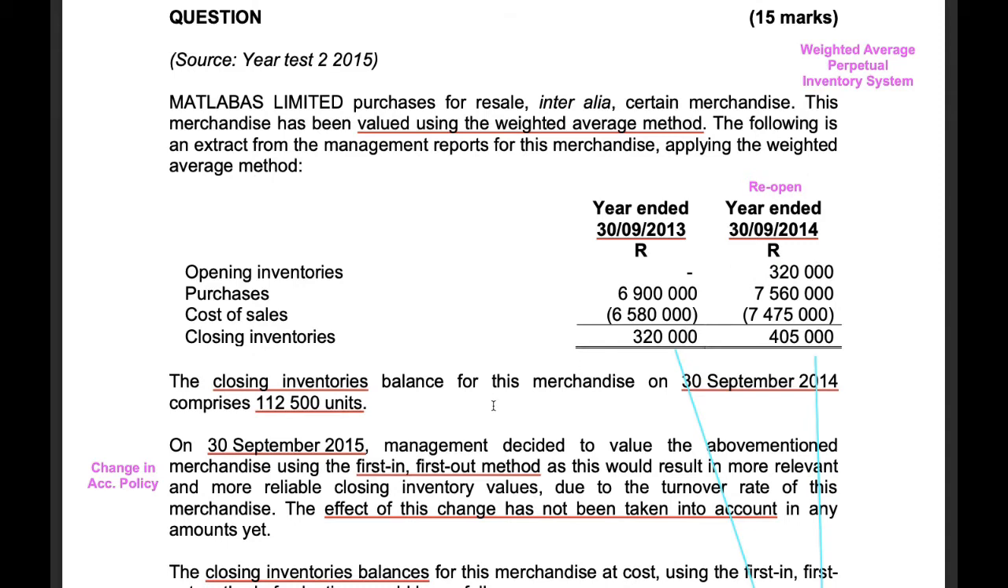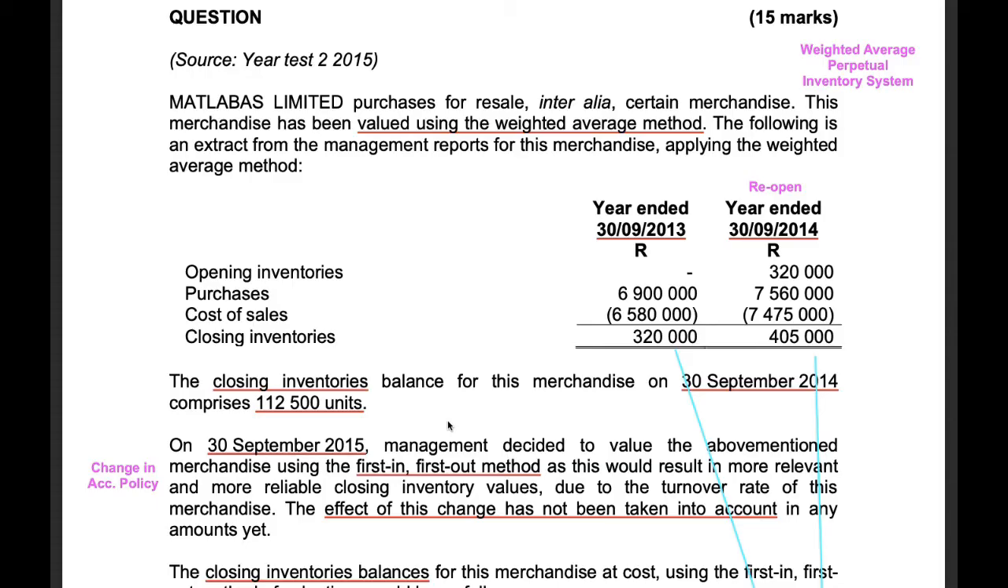The closing inventories balance for this merchandise on 30 September 2014 comprises of 112,500 units. So that 405,000 Rand relates to the purchase of 112,500 units. On the 30th of September 2015, management decided to value the above-mentioned merchandise using the first-in, first-out method, as this would result in more relevant and more reliable closing inventory values due to the turnover rate of this merchandise. So here we have a change in accounting policy.